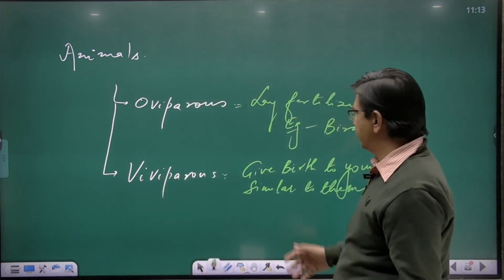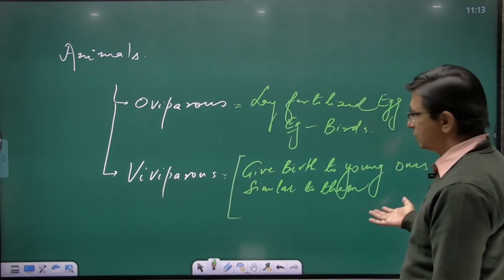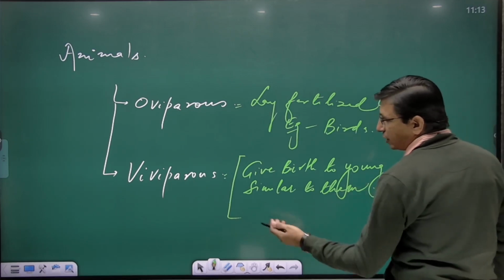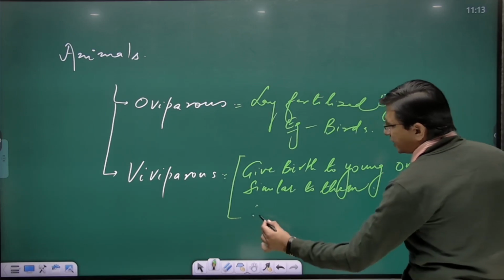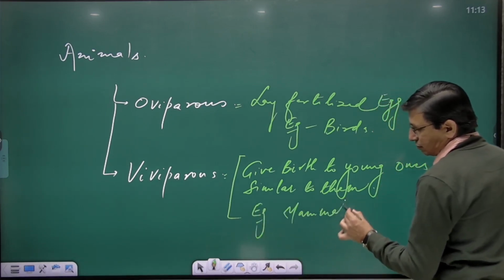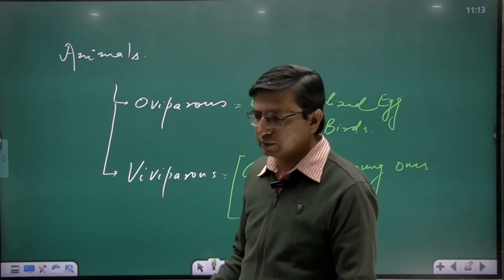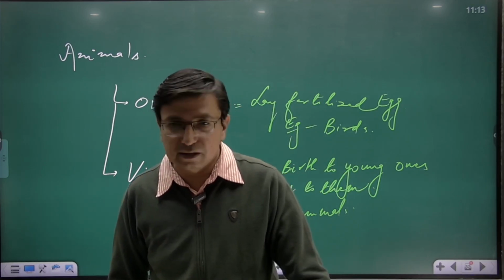So viviparous animals give birth to young ones similar to them. They feed them. They have mammary glands, and the example is all mammals. Of course, there are a few exceptions. If you have heard about Echidna, the platypus, they are mammals, but they are oviparous.